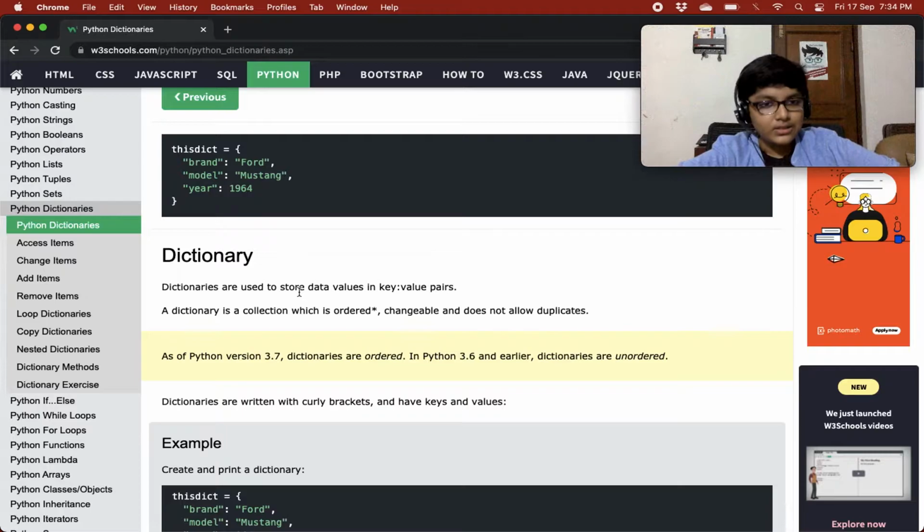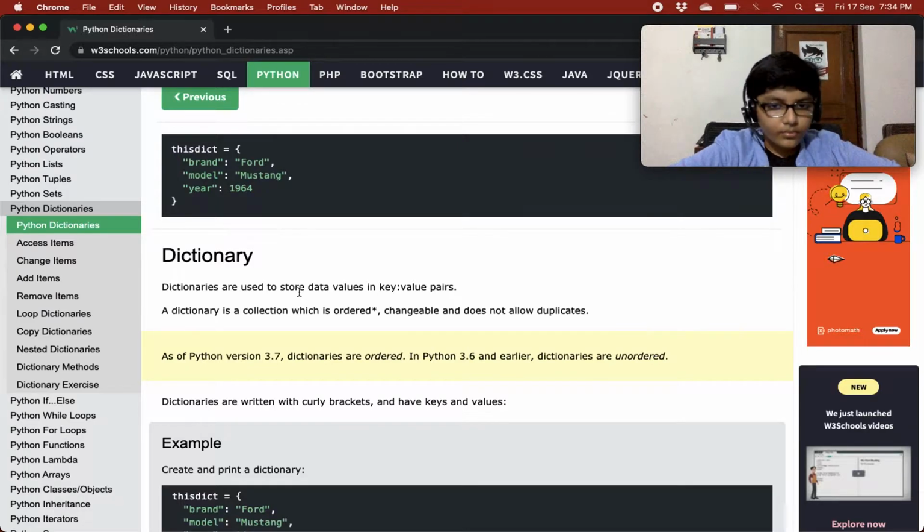So when you access the brand key, you will get the Ford value. It's like when you create a variable like x and its value is some string, then whenever you access it you get that string. Similarly, whenever you access a key of a key value pair, you get the value of that key.